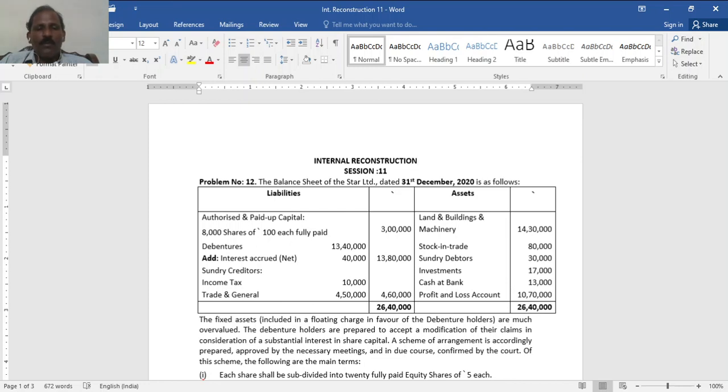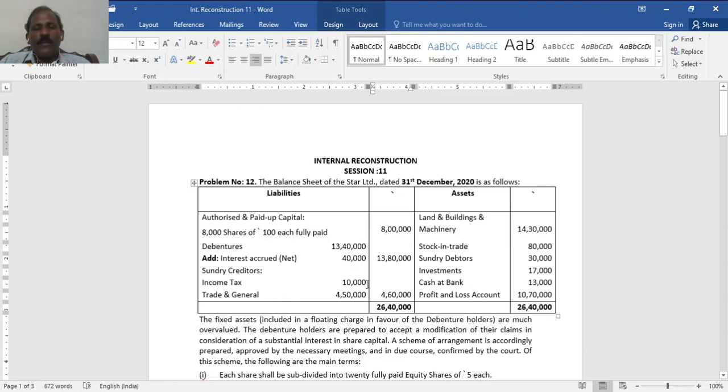Authorized and paid up capital, 8,000 shares of 100 each fully paid, is 8 lakh. It's not 3, it should be 8. Debentures 13 lakh 80,000. Sundry creditors: income tax 10,000, and trade and general creditors, so there are two items in creditors, 4 lakh 50,000.